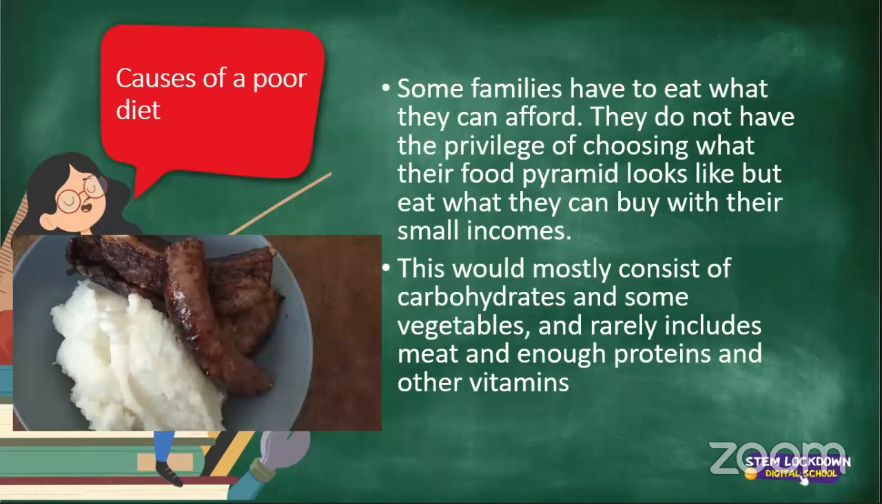Now, here are the causes of a poor diet. Some families have to eat what they can afford. They do not have the privilege of choosing what their food pyramid looks like, but eat what they can buy with their small incomes. This is what we discussed yesterday. This would mostly consist of carbohydrates, some vegetables, and rarely includes meat and enough proteins and other vitamins. Now there's a picture of some pap with a lot of meat, some beef and some boerewors.